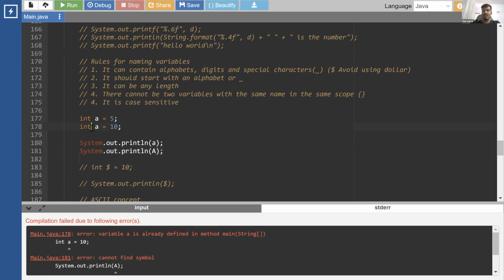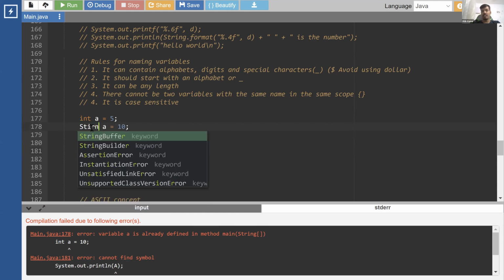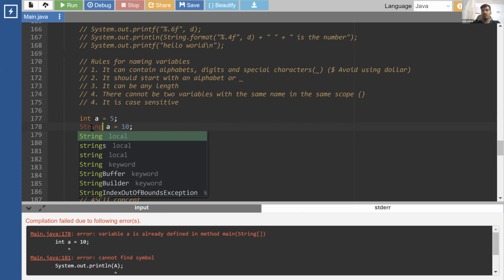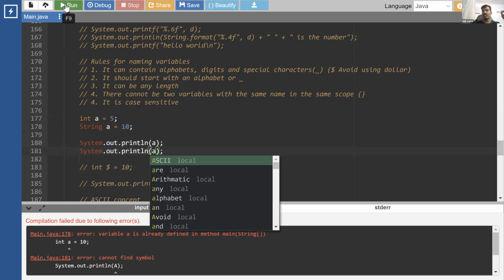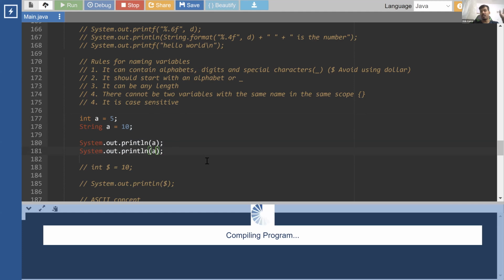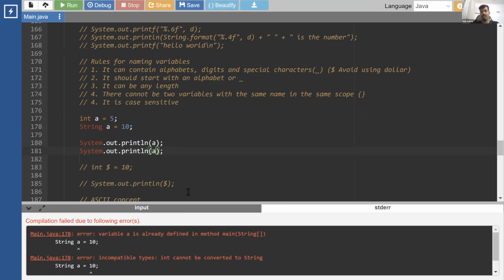You cannot even create it of a different type. Even if you change the type to string or something, you cannot do that, right? It doesn't matter what the type is. You cannot simply create two variables having the same name, no matter whatever type you are trying to create.